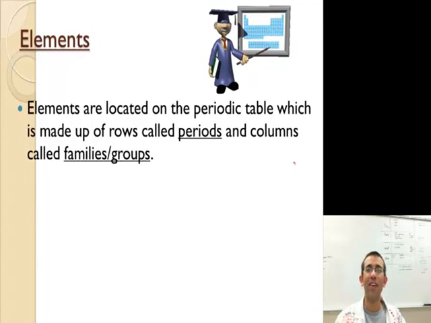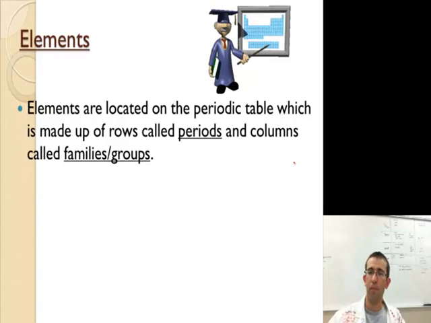Well, we look at the periodic table. You guys are going to be getting periodic tables if you have not already gotten them. And if it's on the periodic table, it's an element. There's 118 or 119 now elements that they've found or created. But they're on the periodic table.